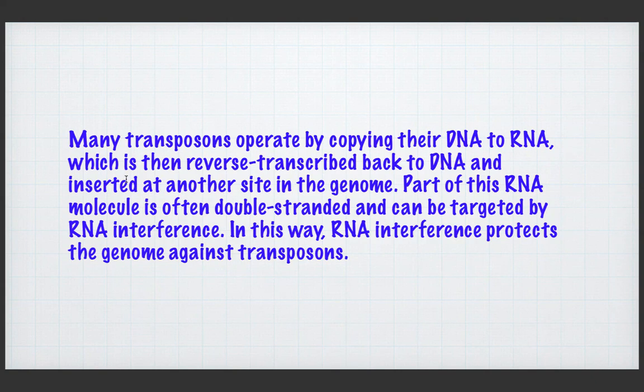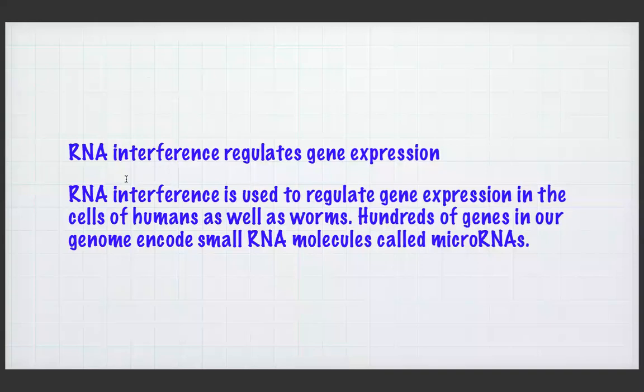Actually, if a gene is supposed to be located at A and by mistake it jumped to B, through reverse transcription that portion of the gene is again kept at A. RNA interference regulates gene expression. It is used to regulate gene expression in the cells of humans as well as worms.